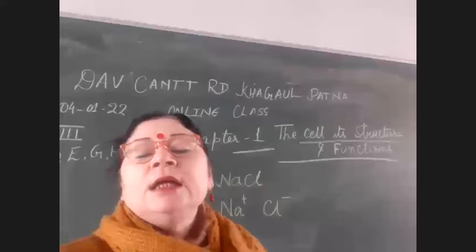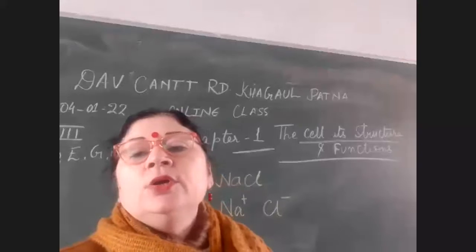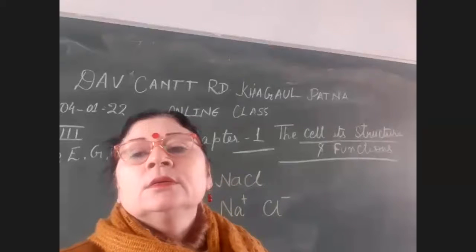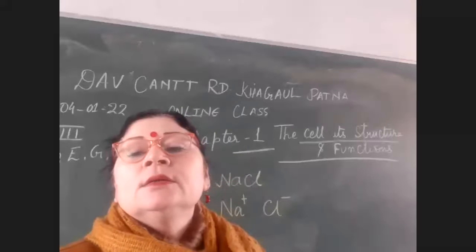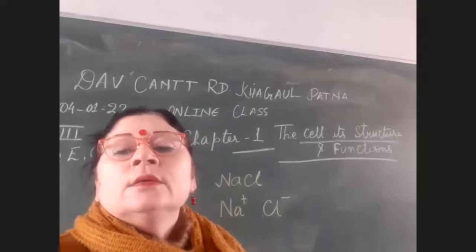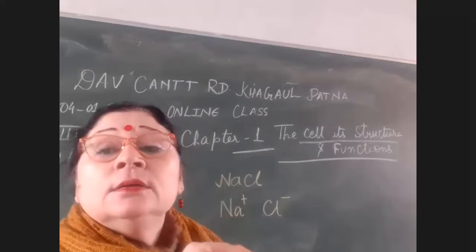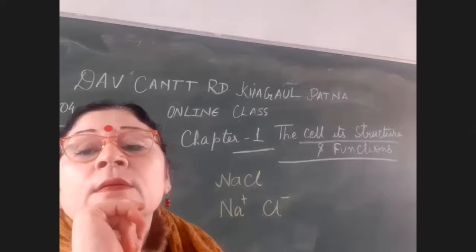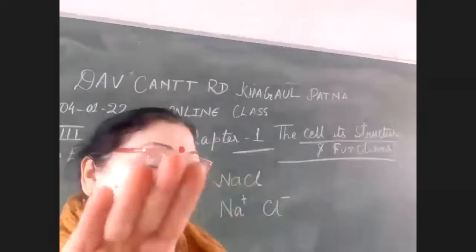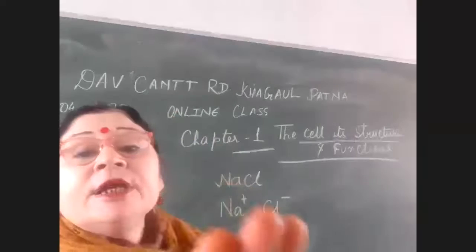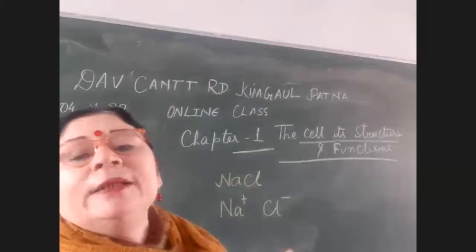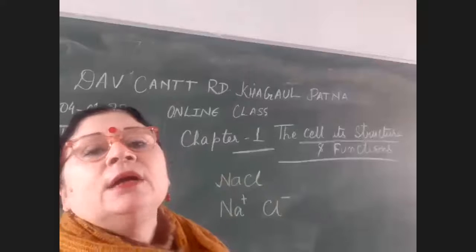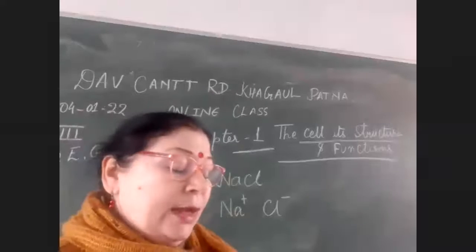And weak electrolyte, what will we call it? Small number of free mobile ions, less number of free mobile ions, which partially get ionized, which do not get completely ionized. They are known as weak electrolytes.